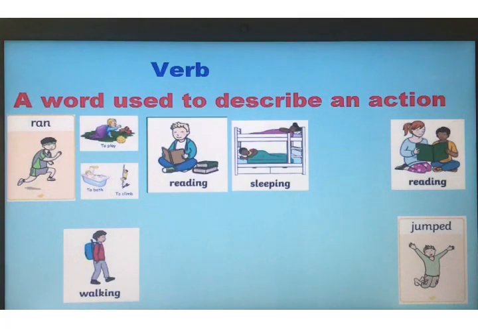It can be a single word or it can be a group of words. They are just used to denote an action or event that is happening. So if we are performing any action, like I am speaking, so speaking is a verb. You are listening, so listening is a verb. Any action that is going on, or if it is describing any event, then it is known as a verb. Like you are reading, so reading is a verb. I am sitting, I am teaching, so teaching is also a verb. So any action that is being performed is known as a verb.